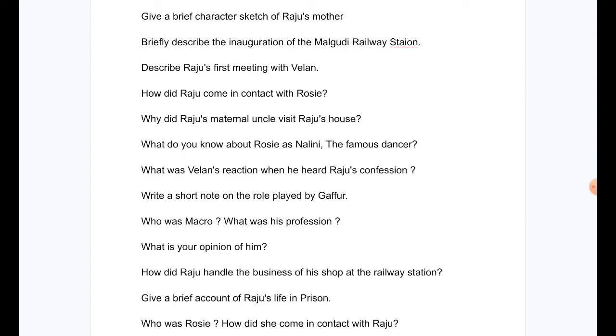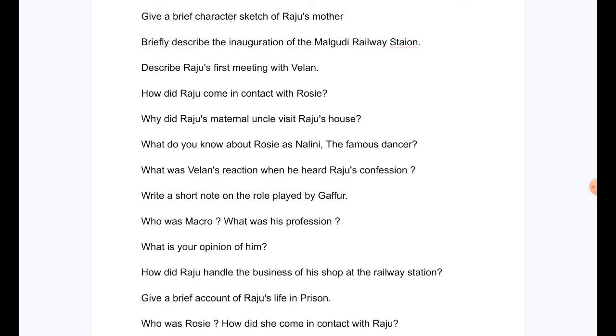Describe Raju's first meeting with Velen. How did Raju come in contact with Rosie? Why did Raju's maternal uncle visit Raju's house? What do you know about Rosie as Nalini, the famous dancer? What was Velen's reaction when he heard Raju's confession? Write a short note on the role played by Gaffer. Who was Marco? What was his profession? What is your opinion of him?